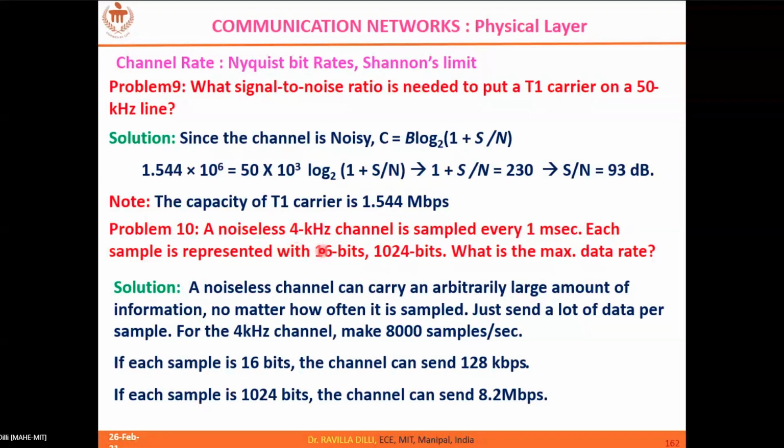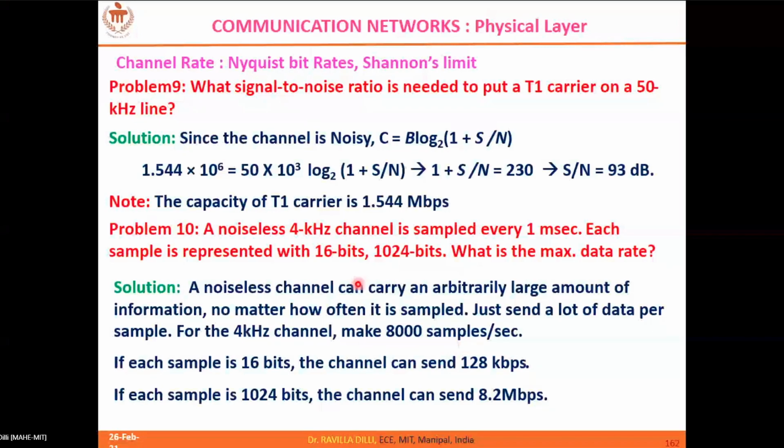You have a signal of 4 kilohertz, sampled at 1 millisecond. As per the Nyquist rate, this 4 kilohertz signal should be sampled at double that, 8,000 samples per second.